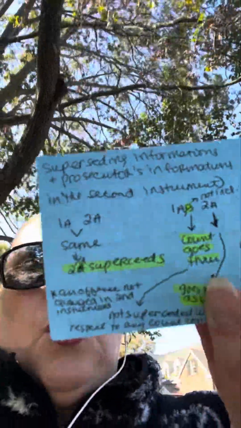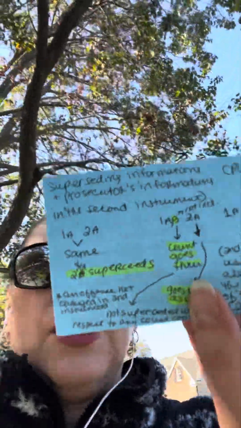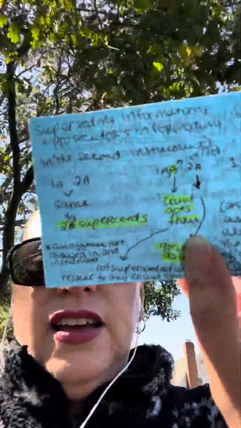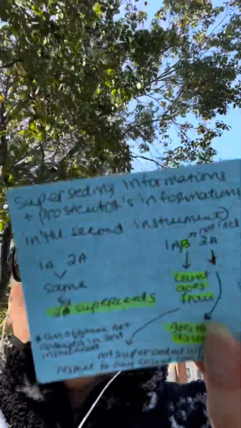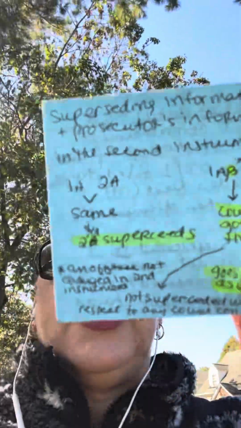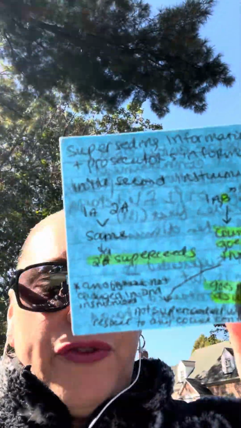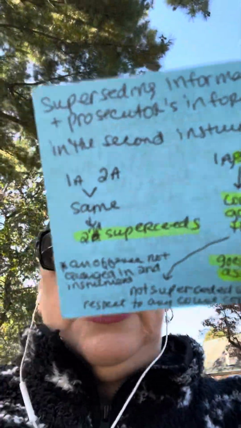So basically this is example 1. You have the first one, 1, and the count is A. Second one, 2, that's filed, count is A. Both counts are in each one, so the second filing is going to supersede the first. The first will be dismissed upon arraignment. Okay? All right, next.